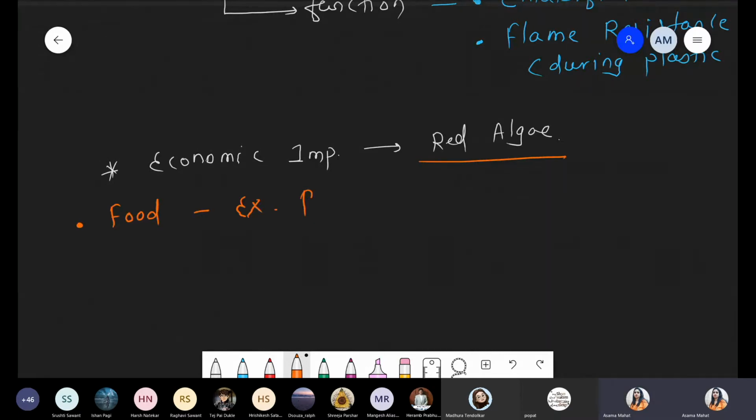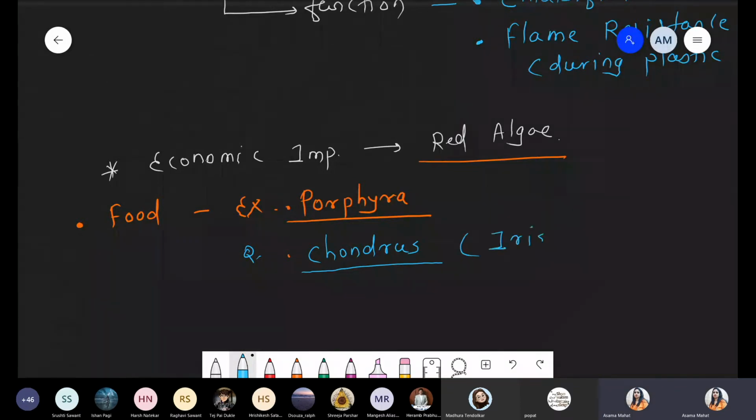Under the food source, number one example, Porphyra. And the second example, which was already asked in examination, I think in AIPMT, that is Chondrus. Chondrus, common name, is also called the moss, more specifically the Irish moss. So one question which was already asked with respect to Chondrus: Chondrus is also called the Irish moss.